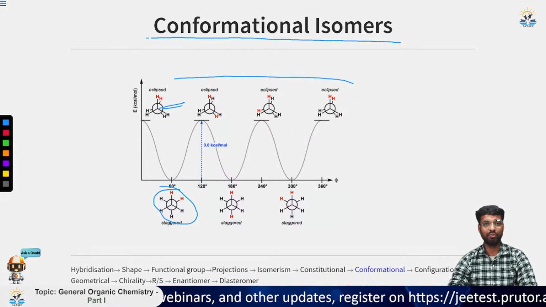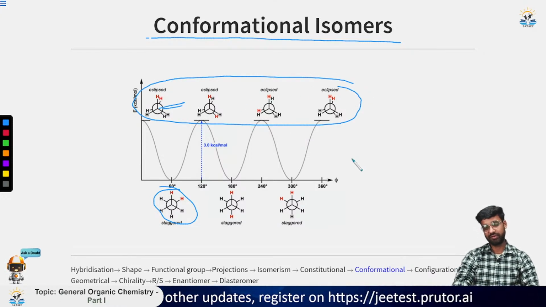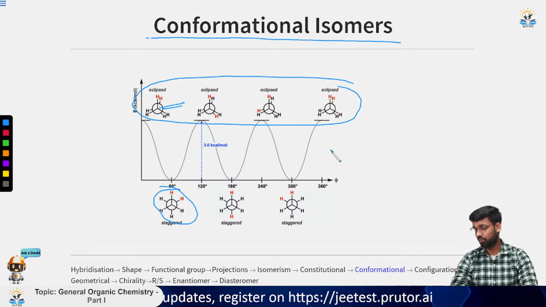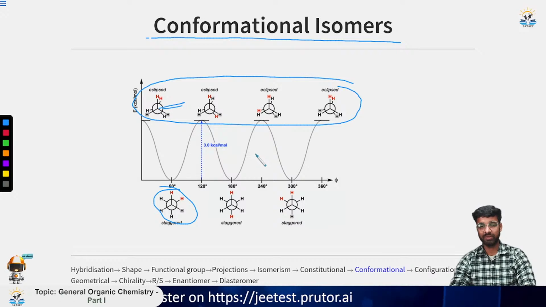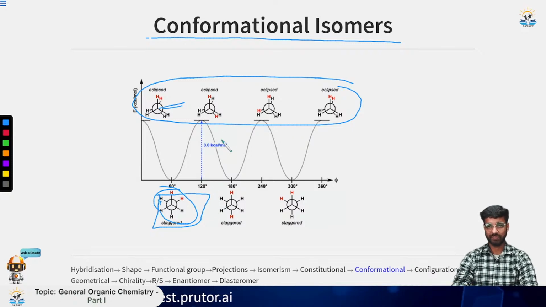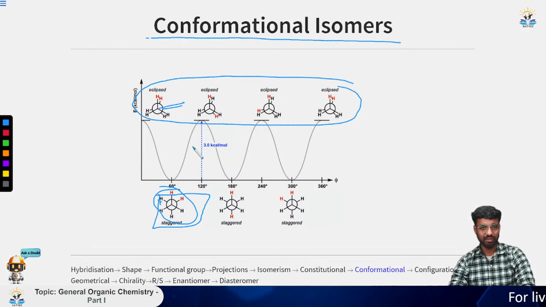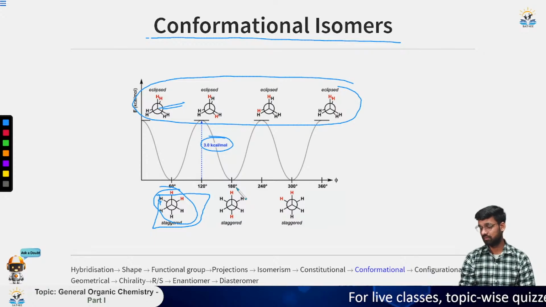This process goes on in solution also, and at room temperature it always continues due to the thermal energy that is present. But the staggered conformer is present in major amount in a given compound, such as ethane, due to its stability, being lower in energy by 3 kilocalories per mole. This was all about conformational isomers.